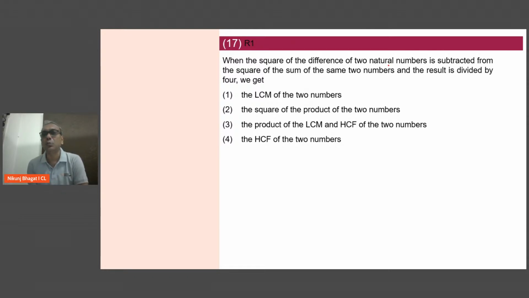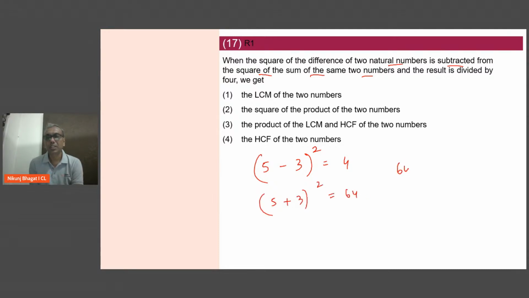Square of the difference of two natural numbers is subtracted from the square of the sum of the same two natural numbers. Let's take any two natural numbers, arbitrarily. Let's take 5 and 3. You can take any different ones also. Square of the difference, meaning the square of 5 minus 3, that is 4, is subtracted from the square of the sum. Square of the sum, that's 64. So 64 minus 4 is 60, the result is divided by 4. So I'm again dividing by 4. I'm getting 15.